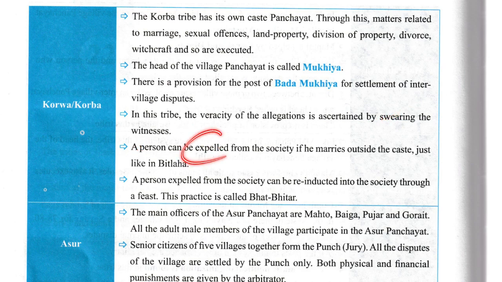A person can be expelled from the society if he marries outside the caste, just like in Baitlaha. A person expelled from the society can be re-inducted into the society through a feast. This is called Bhat Bhitar.